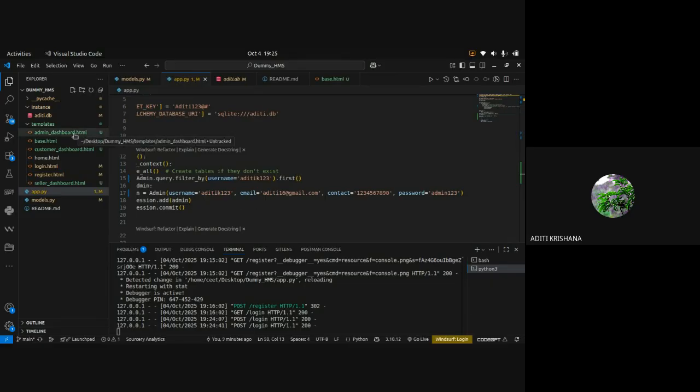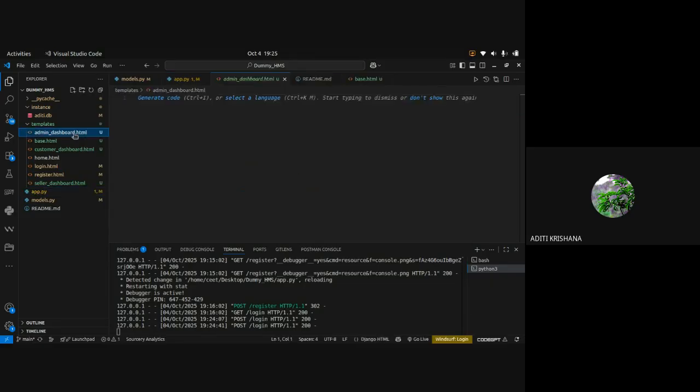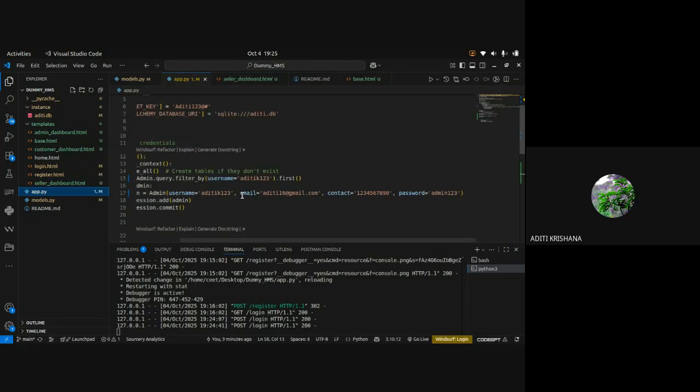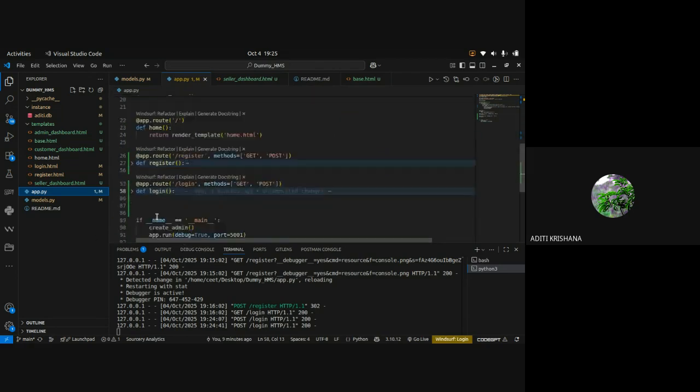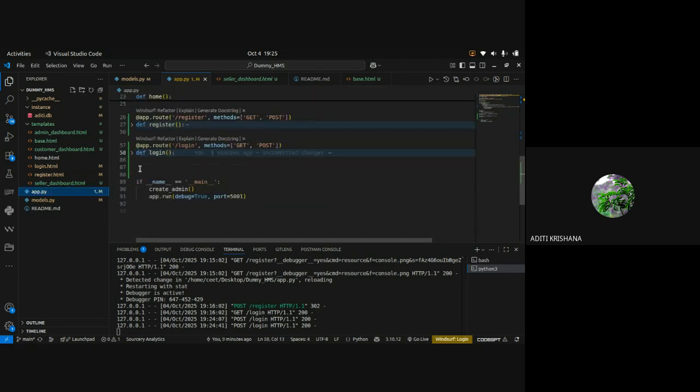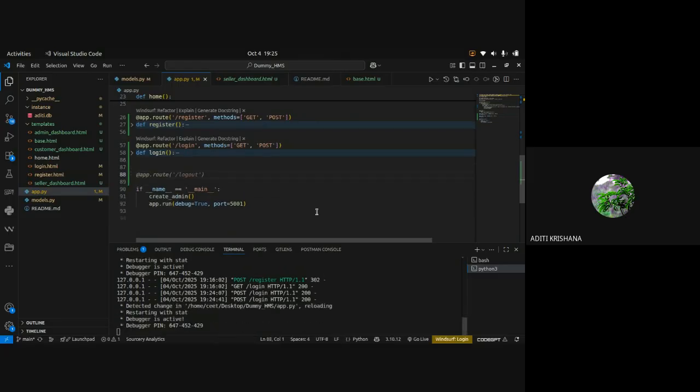Now, I have already created three dashboard pages. Nothing else I have done, just created three pages: admin dashboard.html, customer dashboard.html, and seller dashboard.html. Okay, why have I created that? So that when I do the login, it should redirect me to the dashboard page.